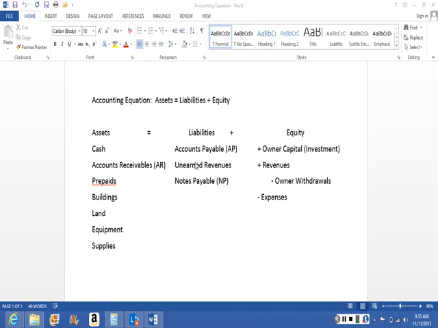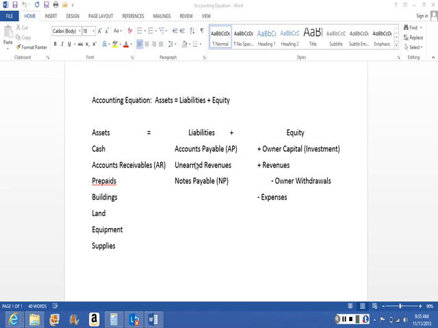Accounts payable are when we as a business go and charge something on credit. Think about it on a personal note. You go to a store, you buy something, and you swipe your credit card. That is an accounts payable to you, and for the business, it's an accounts payable for us, meaning we have to pay that bill at some point in the future. We owe the money for it.